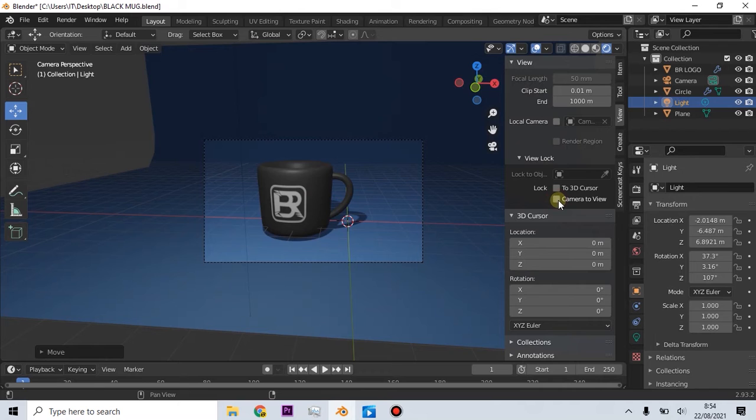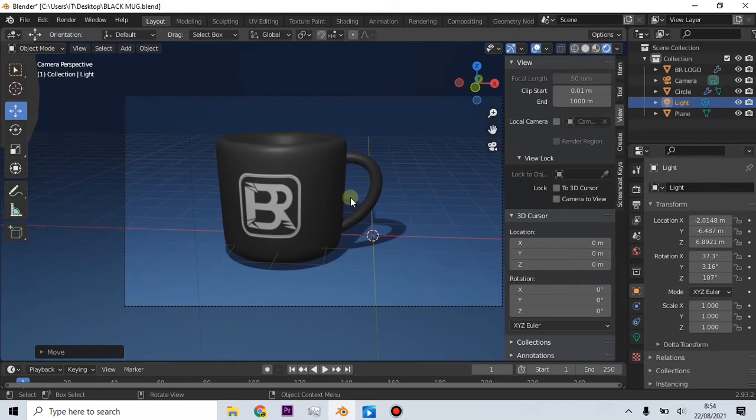Deactivate camera views. Then scroll your mouse up to make a bigger camera view. Then tick to activate again.